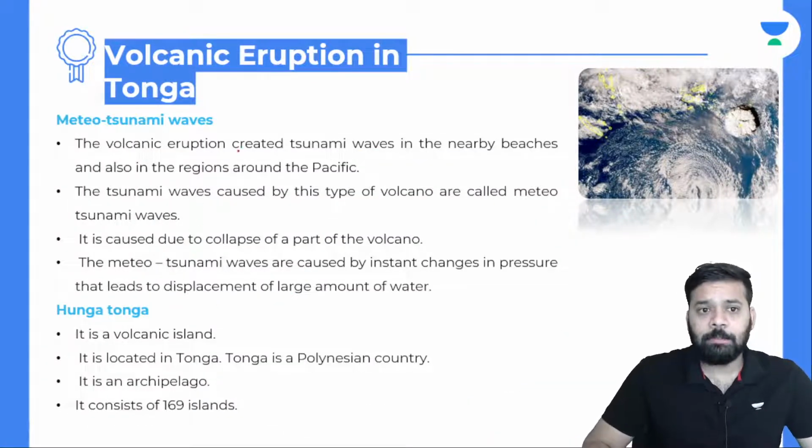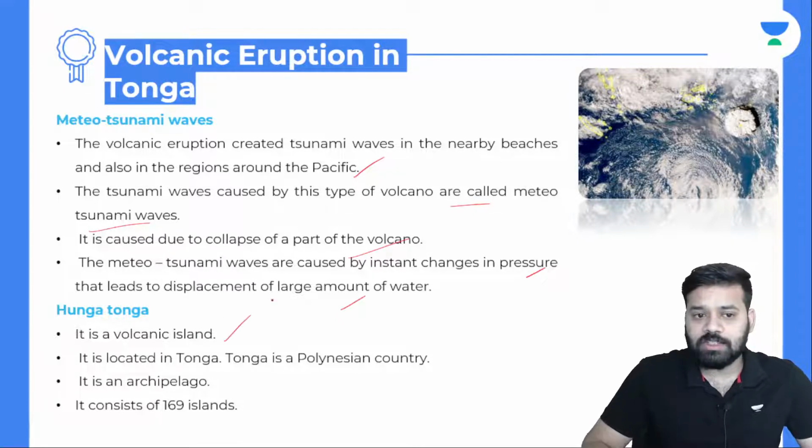Going forward, meteor tsunami waves. What are meteor tsunami waves? The volcanic eruption created tsunami waves in nearby beaches and also in regions around the Pacific. The tsunami waves caused by this type of volcano are called meteor tsunami waves. It is caused by the collapse of part of a volcano. The meteor tsunami waves are caused by an instant change in pressure that leads to displacement of a large amount of water.